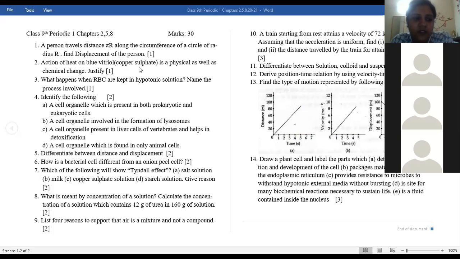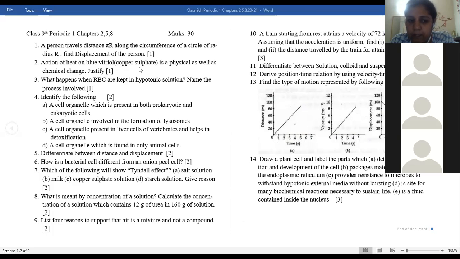Third point you can write: as there is no fixed proportion, it is a mixture, and the particles of air can be separated by physical methods. Then fourth point, it can show Tyndall effect.